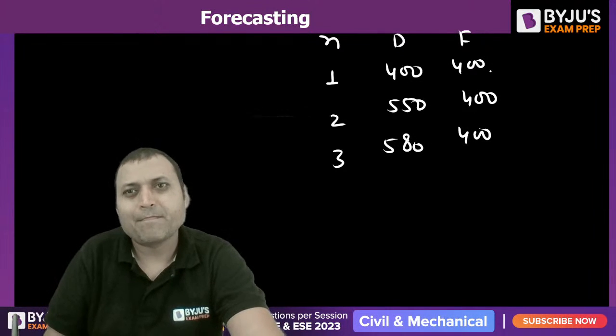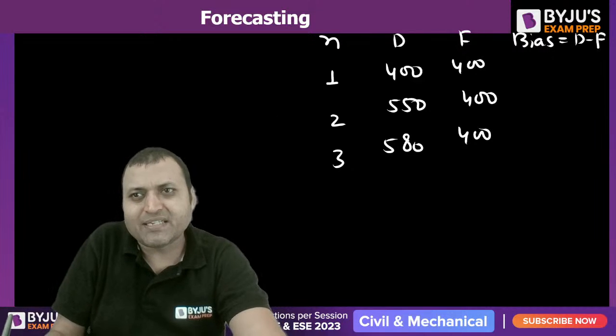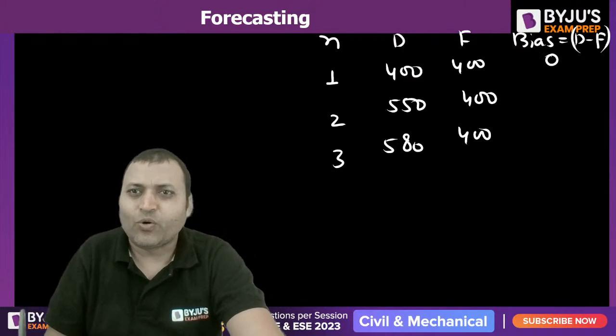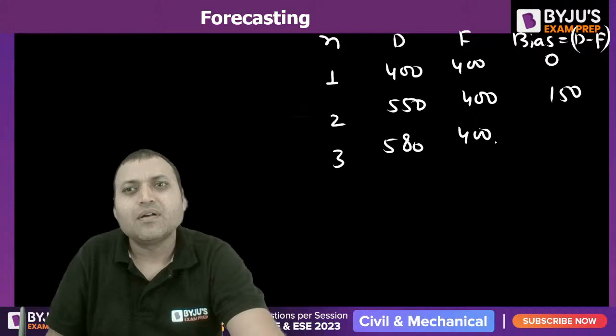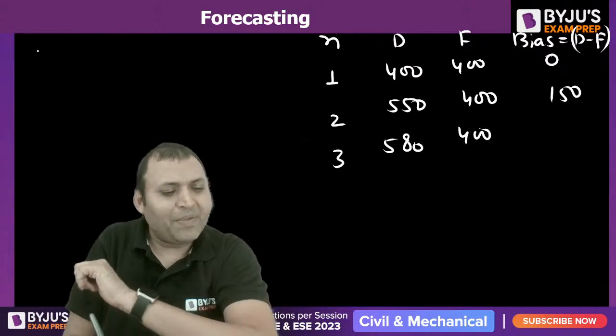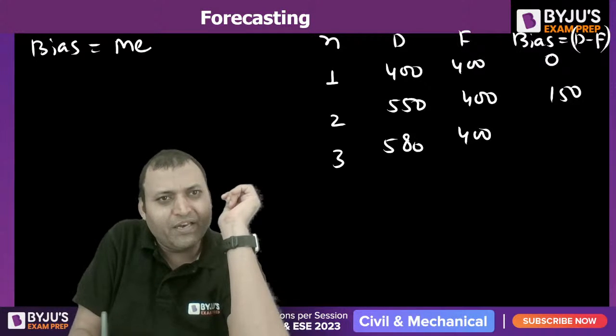Right? So what is bias? That is equal to D minus F. Here it will be 0. Then it will be 150. Bias is actually the mean forecast error.